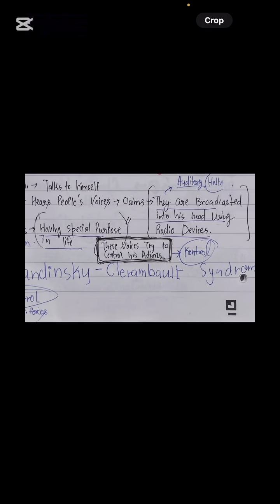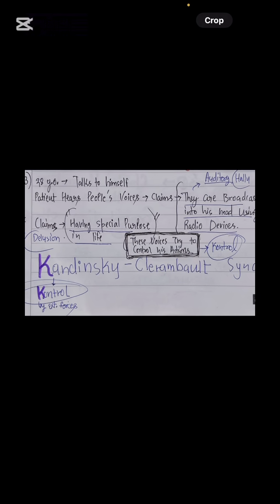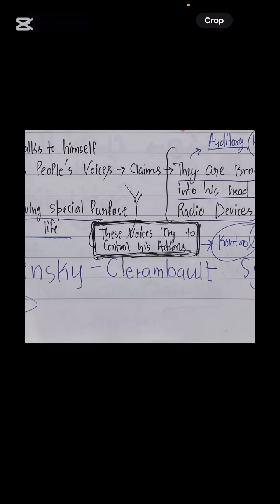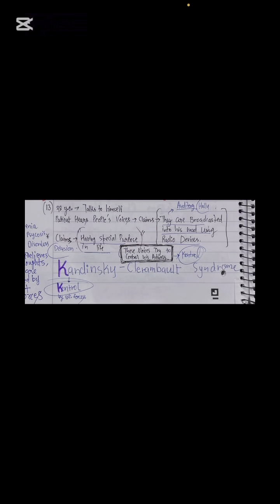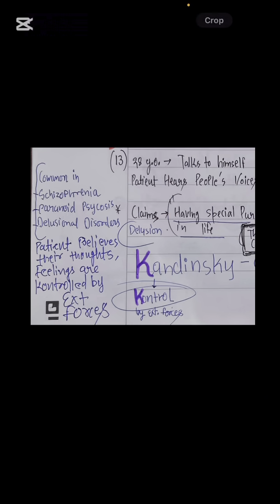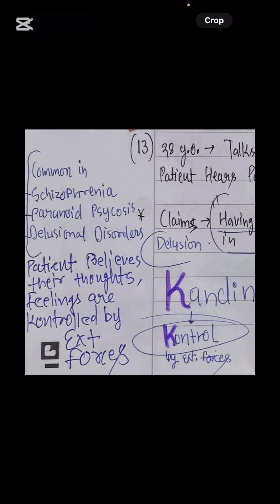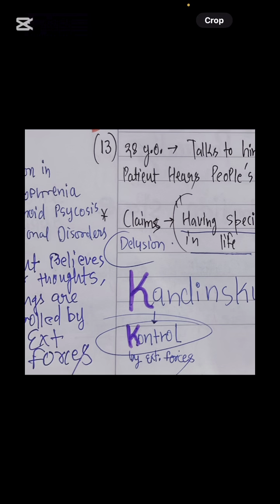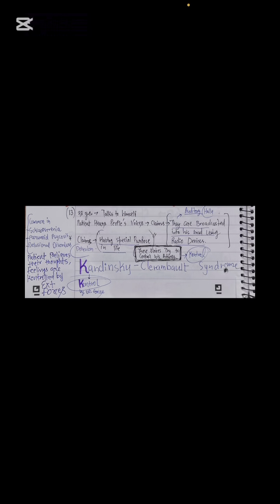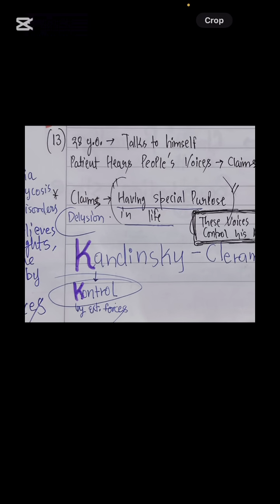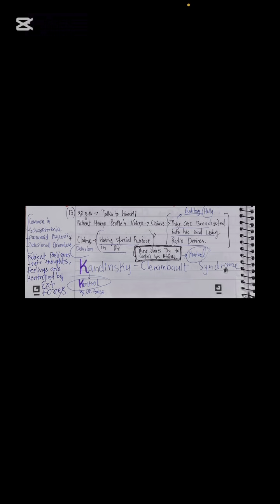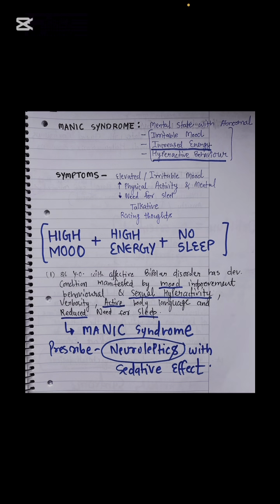Next, the patient or the examiner says these voices try to control his action. So sir, the patient believes their thoughts and their feelings are controlled by external forces. So sir, K for Kandinsky, K for controlled by external forces. I hope you will remember it.